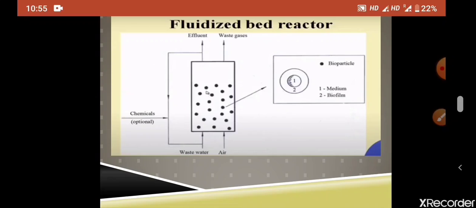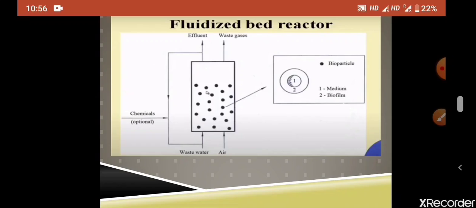The problem is when we pass the fluid at a very high velocity, the hydraulic retention time will be very less. Now here, what is hydraulic retention time? It is the time liquid resides in the reactor. That is actually the reaction time. Since hydraulic retention time decreases, what will happen?